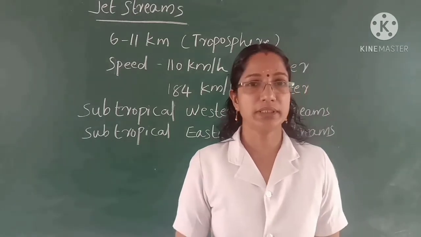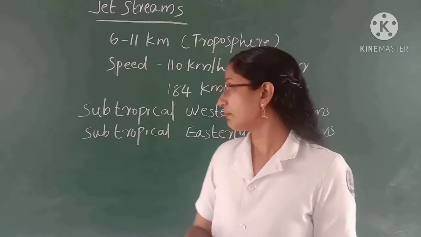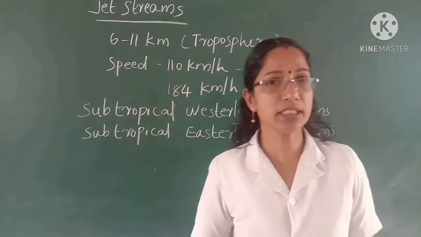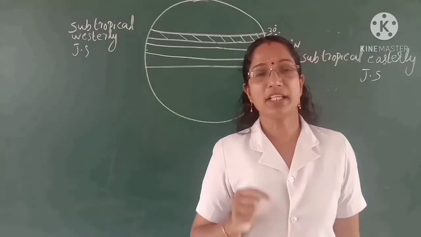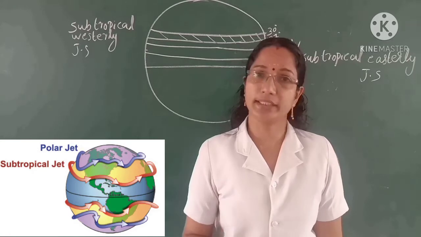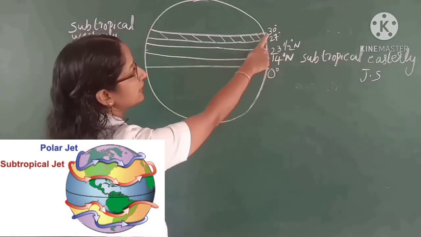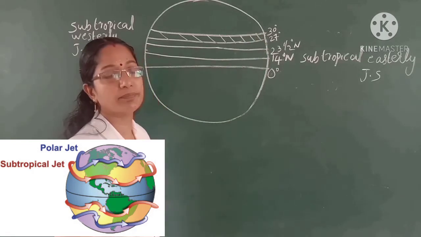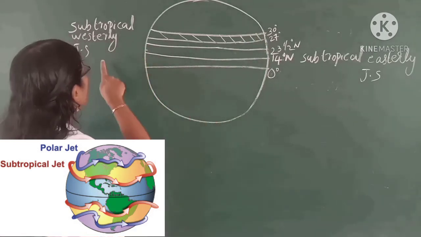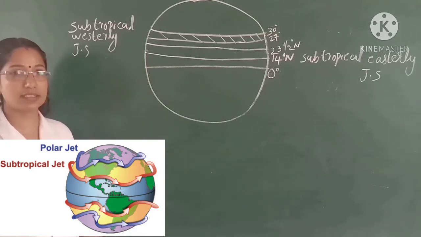Now we are going to discuss the two types of jet streams: subtropical westerly jet streams and subtropical easterly jet streams. Subtropical westerly jet streams are located approximately between 27 degrees north and 30 degrees north latitude. Therefore, these jet streams are called subtropical westerly jet streams.